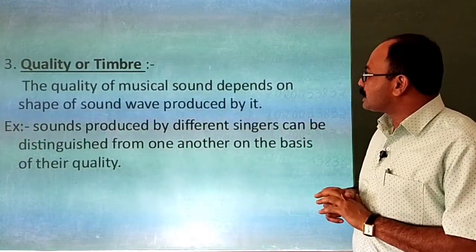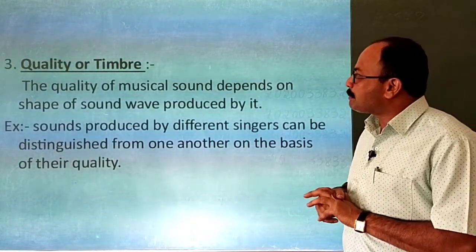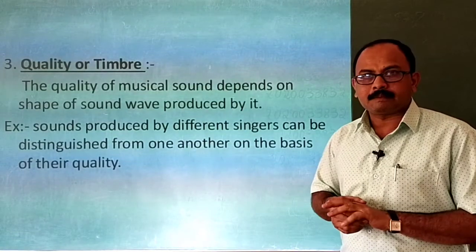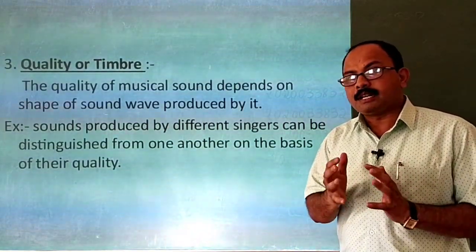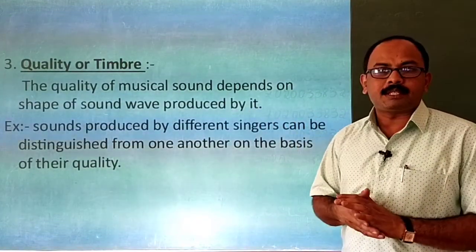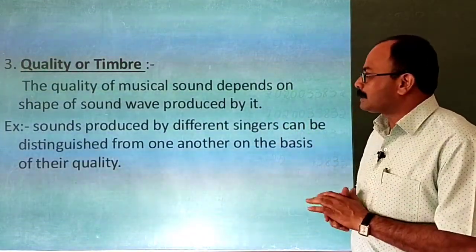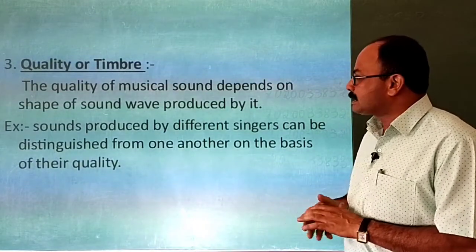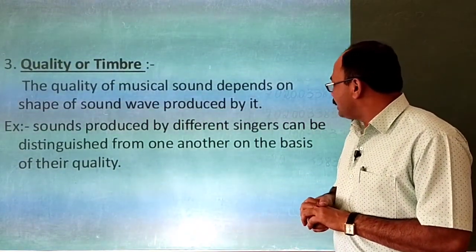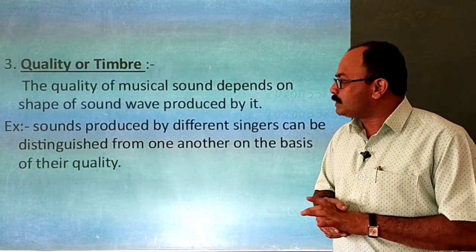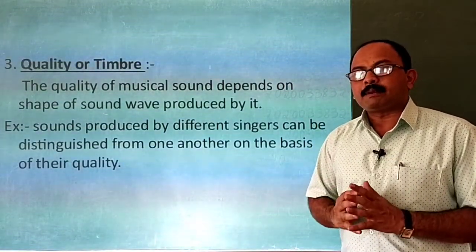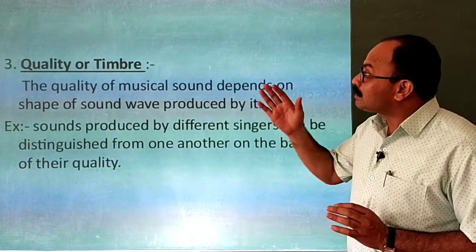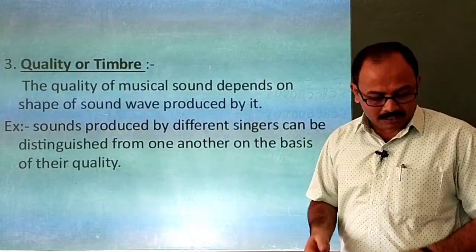The third part, quality or timbre. The quality of a musical sound depends on the shape of the sound wave produced by it. Different musical instruments will produce different sound waves. Sounds produced by different singers can be distinguished from one another on the basis of their quality. Even we can identify people by their timbre or the quality of the sound.